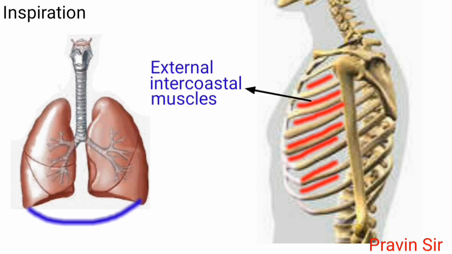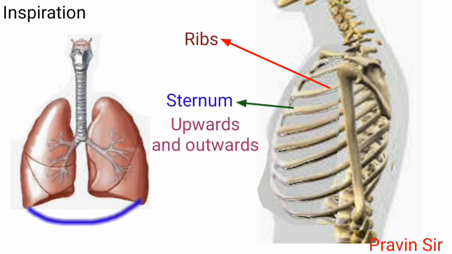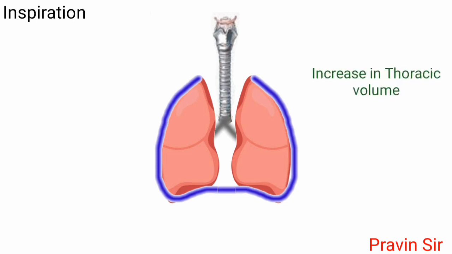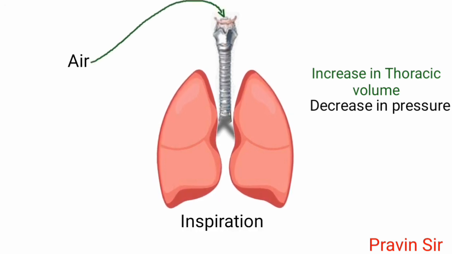The external intercostal muscles contract, and the ribs and sternum move upward and outward, leading to an increase in the thoracic volume and a decrease in pressure. As a result, air from the atmosphere rushes into the lungs, causing inspiration.